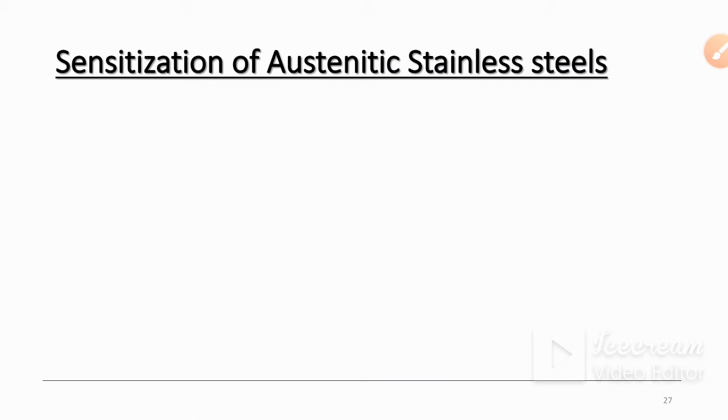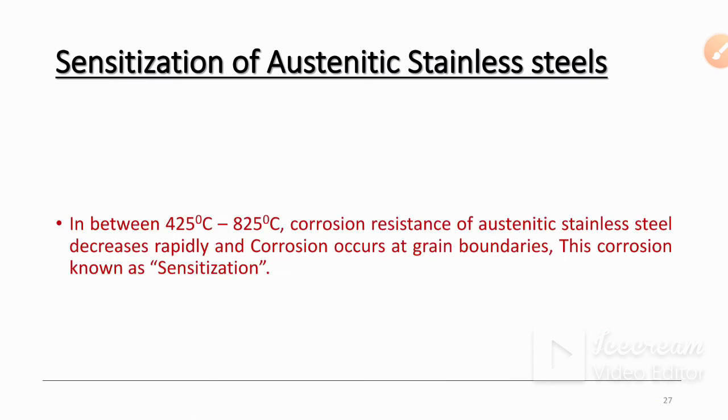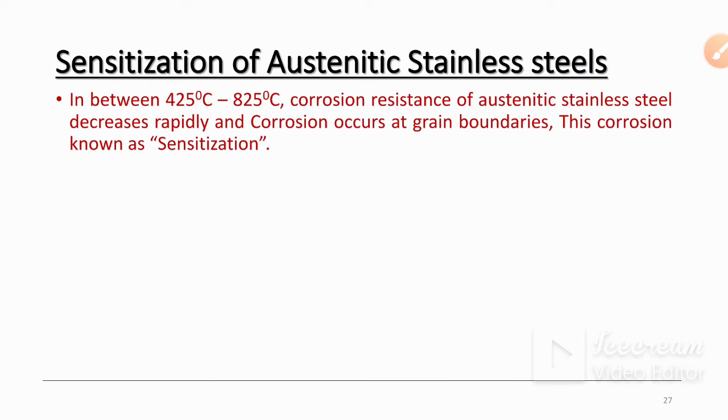Then what is sensitization of austenitic stainless steel? Between 425 and 825 degrees centigrade, the corrosion resistance of austenitic stainless steel decreases rapidly, and corrosion occurs at grain boundaries. This corrosion is known as sensitization. So during this heat treatment process, the corrosion resistance of austenitic stainless steel decreases, and corrosion occurs at grain boundaries.